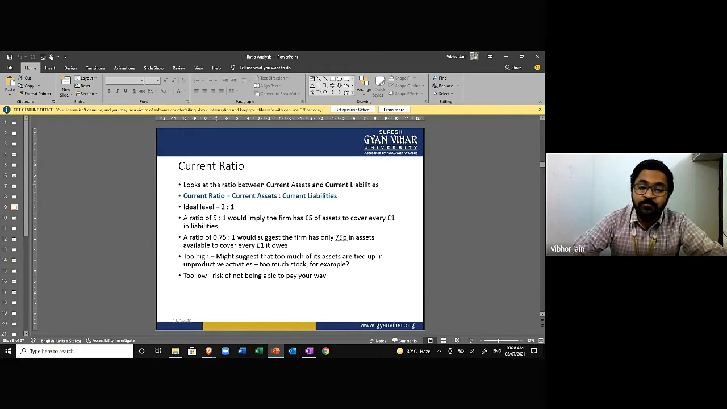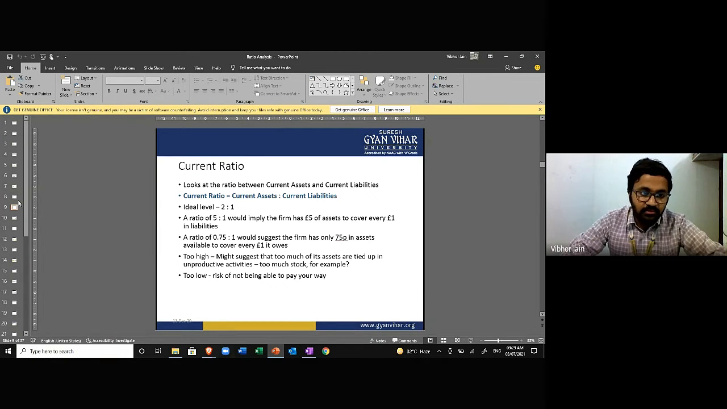Ideal ratio is 2:1. If the company has 5:1, it is not good. That means you're not a good manager. You're not managing anything. You're just being very scared and secure, and you're keeping 5 times the amount that you need. That is not good. 2:1 is the ideal. That is what you should aim for. Too high might suggest that too much of its assets are tied up in unproductive assets, for example, too much stock.